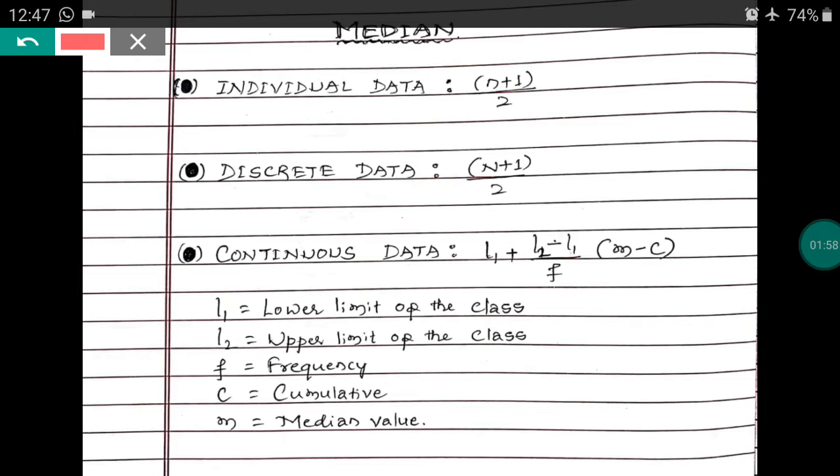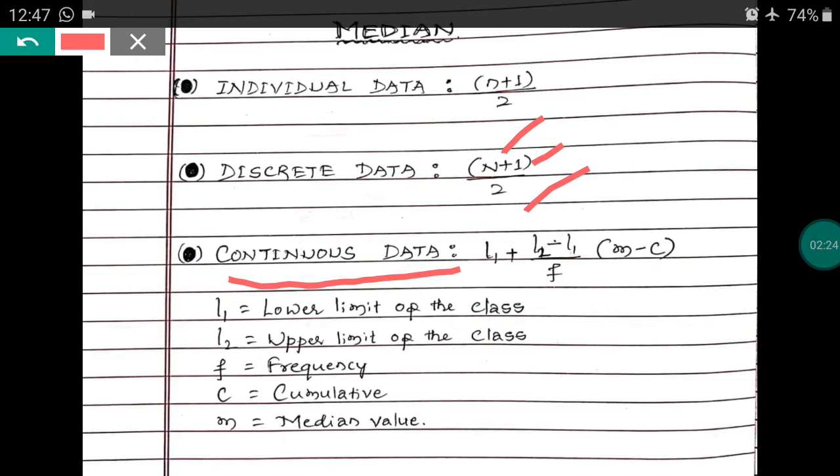What is the formula for discrete data? The discrete data formula is median equal to capital N plus 1 divided by 2. Here small n means the number of observations, and capital N means the total number of frequencies. We should calculate the total number of frequencies plus 1 divided by 2.